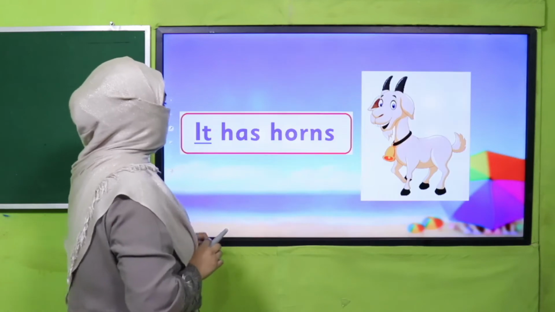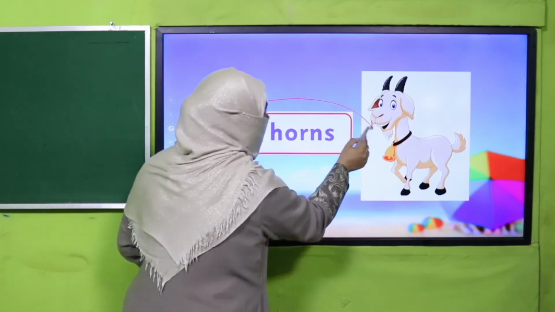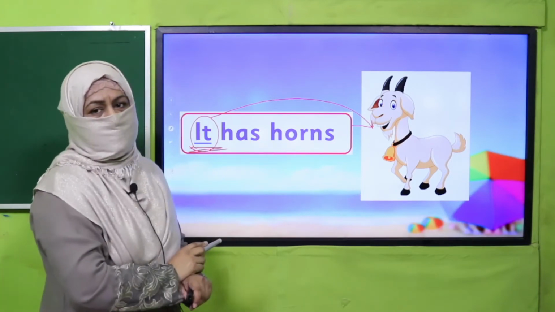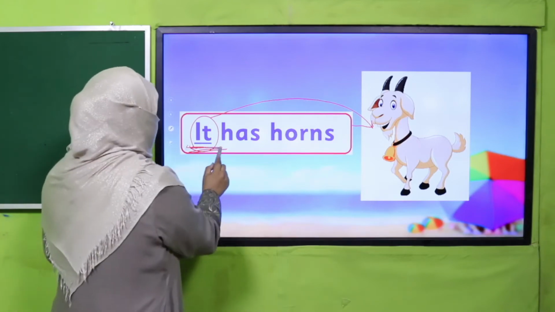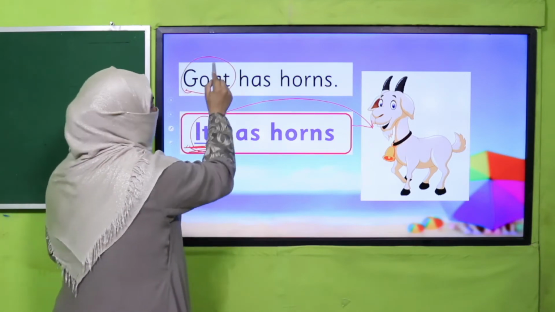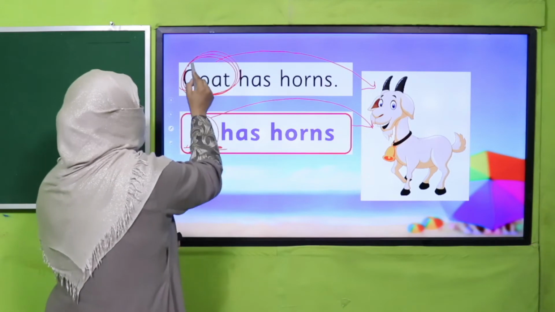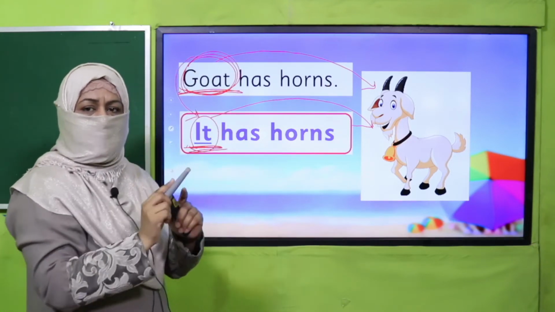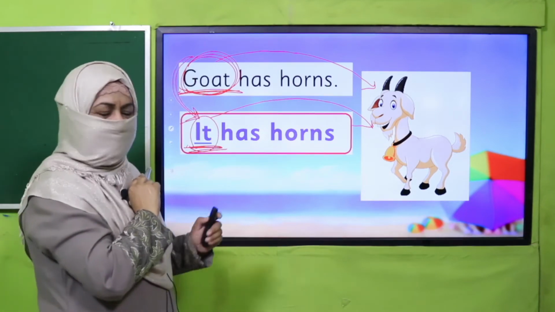So, the next substitution word is "it." "It has horn." We use this substitution word for things, either living or non-living. So, what has this substitution word replaced? God. God has horn, right? So, this "God" is a naming word which we have replaced with "it." So, whenever there is a naming word for things, we will replace it with the substitution word "it," right?